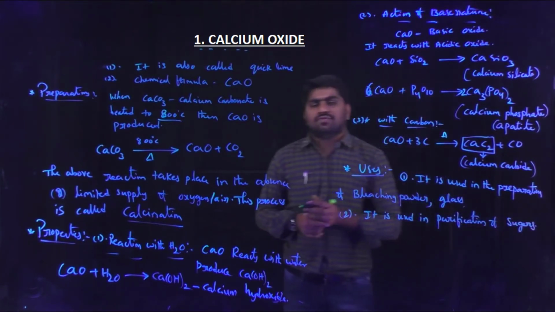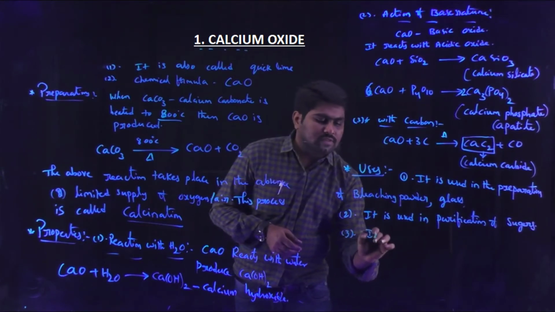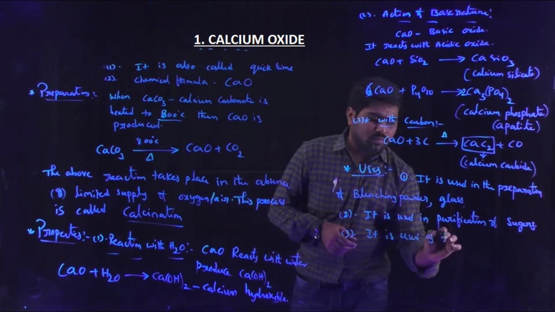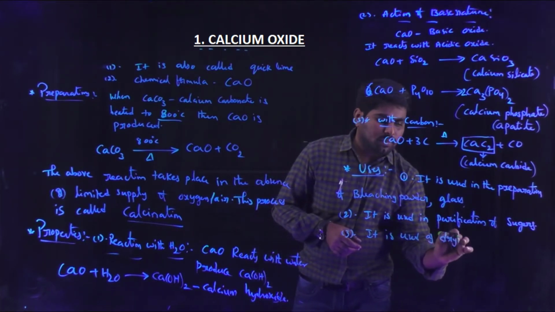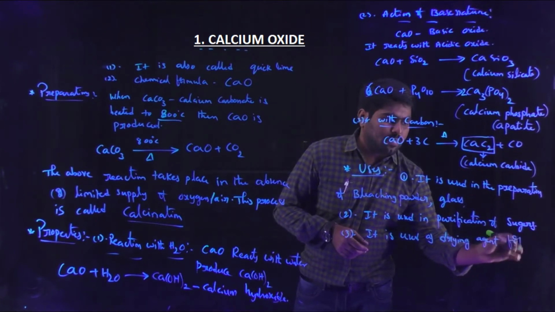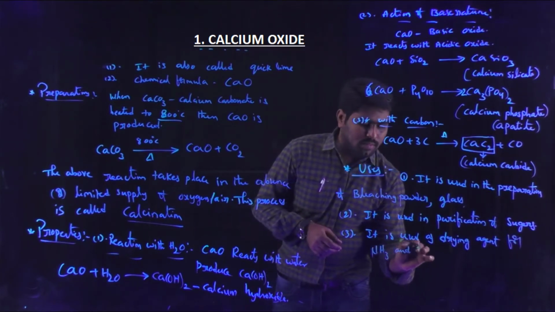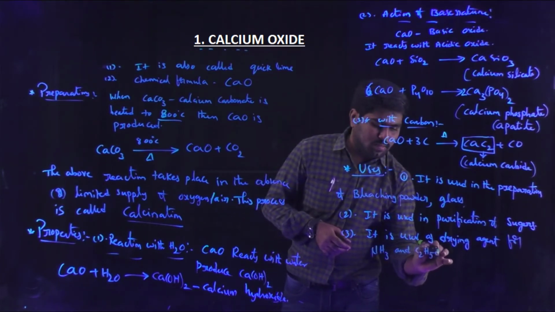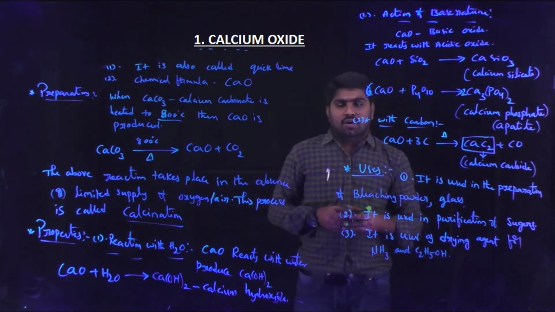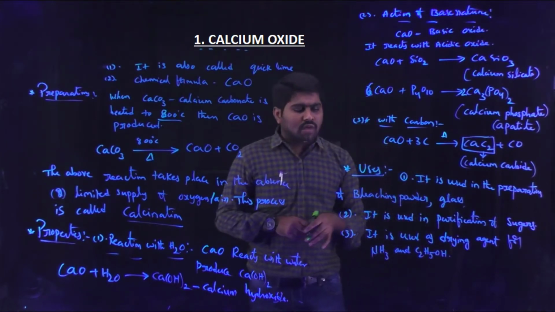It is used in the purification of sugars. Next point, it is used as a drying agent for ammonia and C2H5OH, ethyl alcohol, because when the preparation of ammonia or